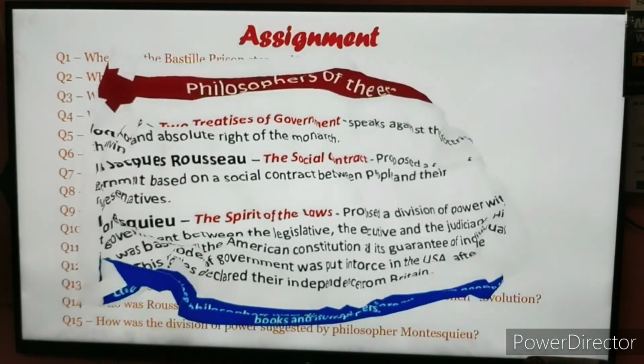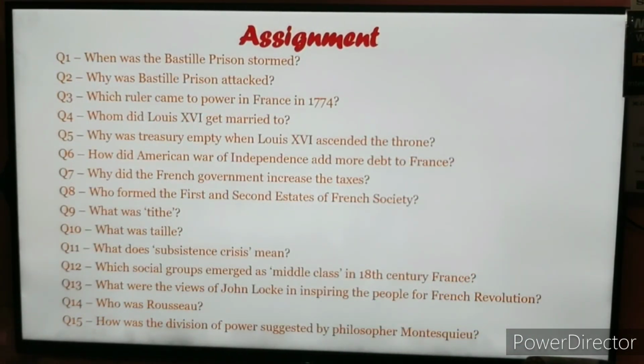So students, on the basis of these topics, I have given you an assignment. History, lesson number 1, French Revolution. This is the first assignment. Today is Thursday, so you can send me this homework. Only 15 questions; you can send them to me tomorrow, on the next day.